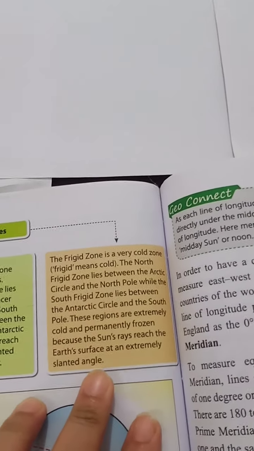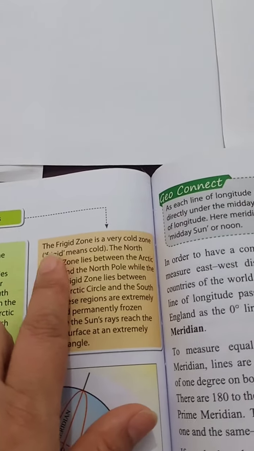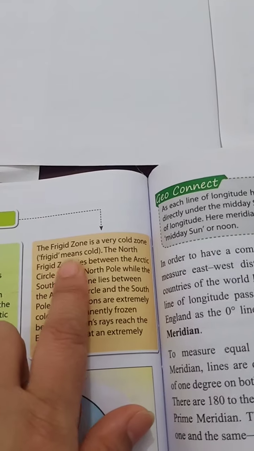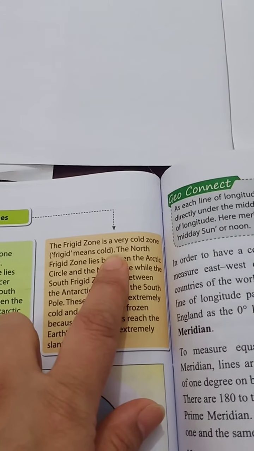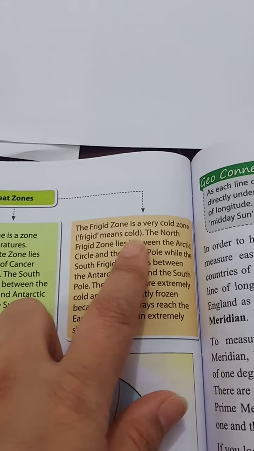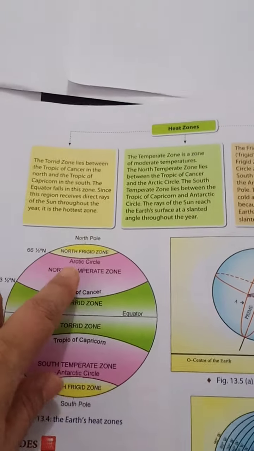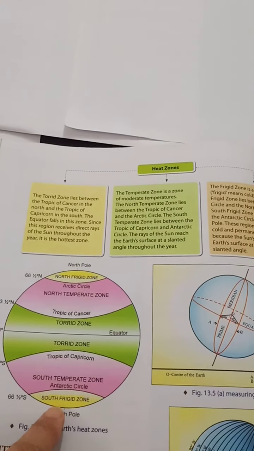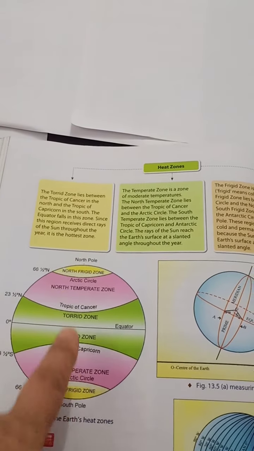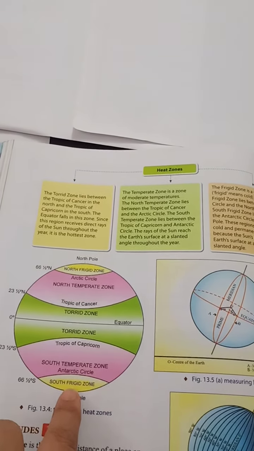Now next one is the frigid zone. The frigid zone is a very cold zone. Frigid means cold, as I have told you in the previous video. Mostly the frozen area. This side near the poles, both the sides, it is the frigid zone, north frigid zone and south frigid zone.